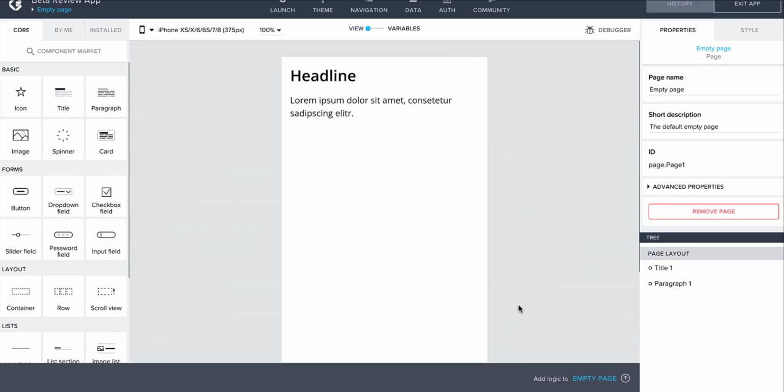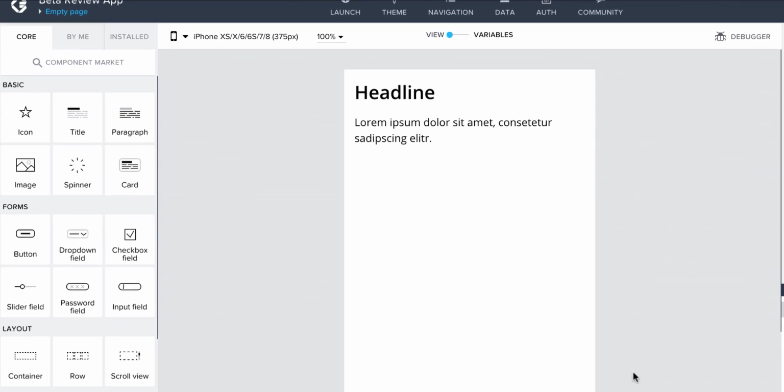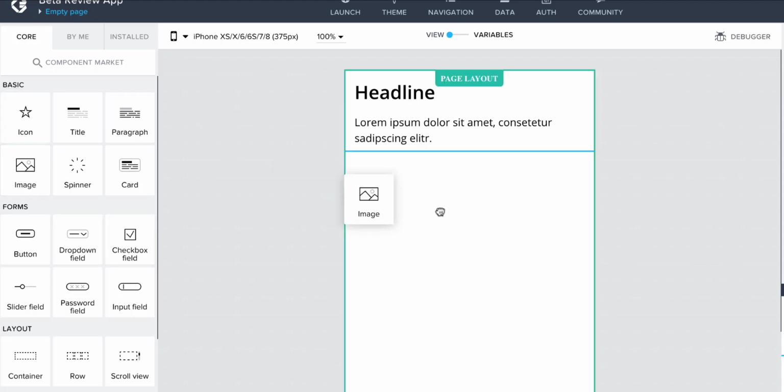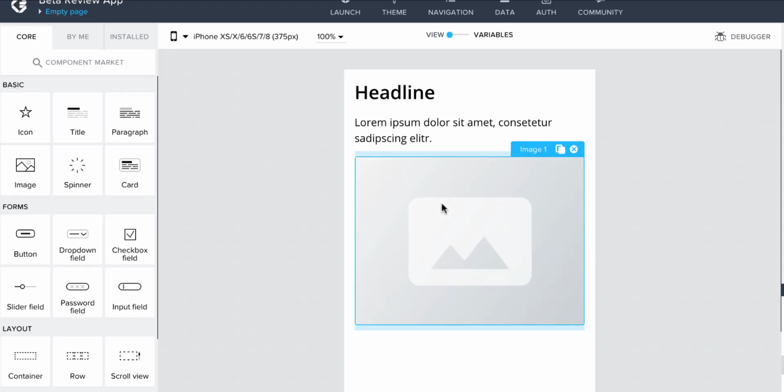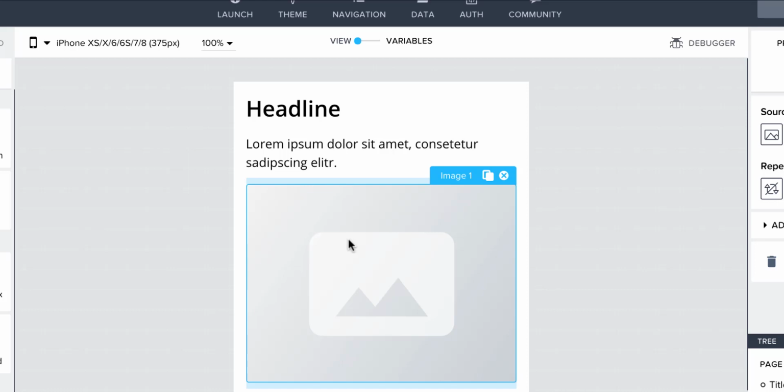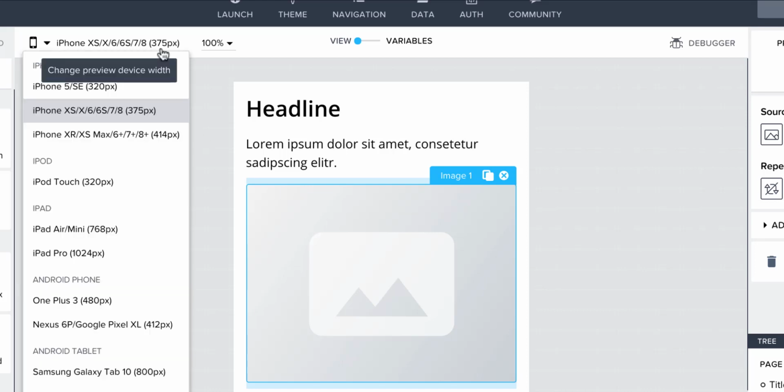Let's take a look at the platforms now. With AppGyver, when you first open up an account, you have all the basic components on your left-hand side that you can then drag onto your screen very easily. In the middle, you're going to be able to see the display, and you can choose what kind of device you're going to be building this for. Android tablet, for an iPhone, you get all of those options right here.